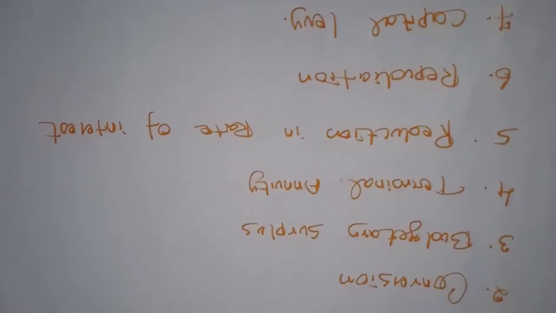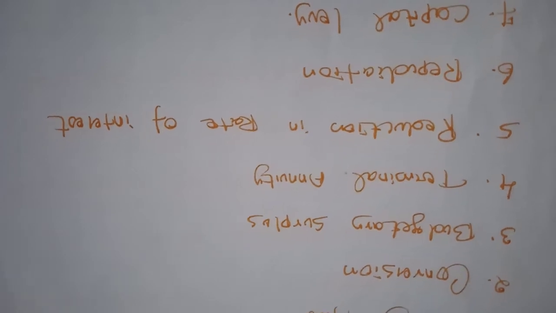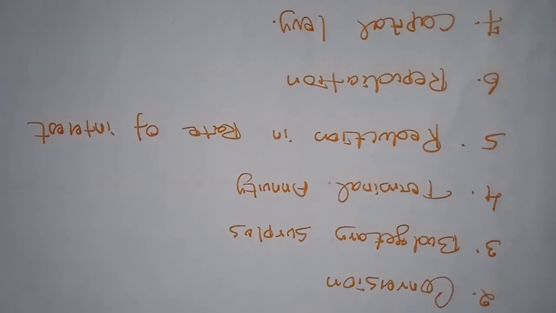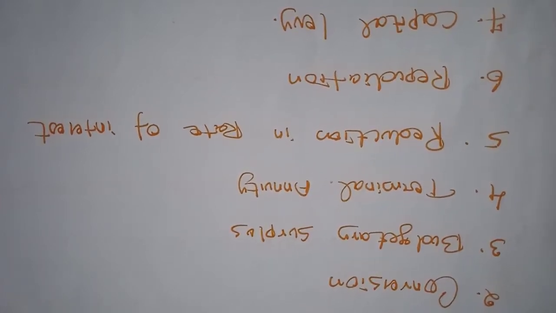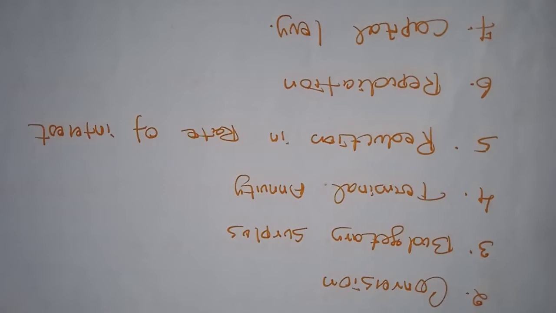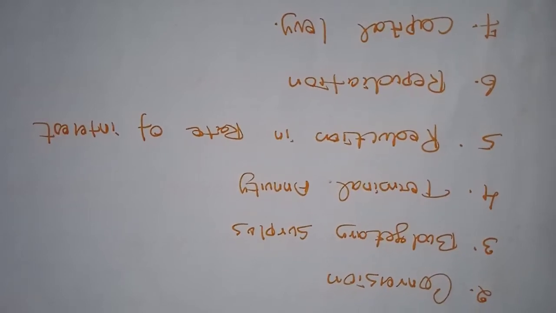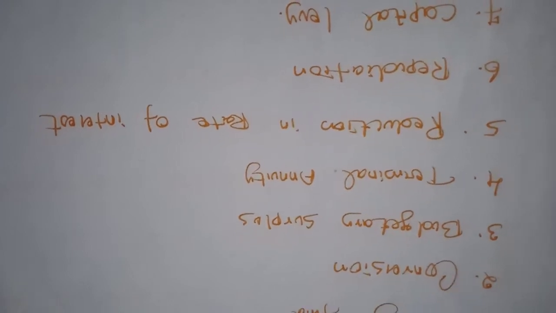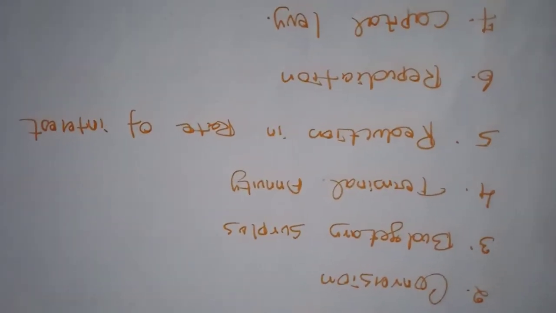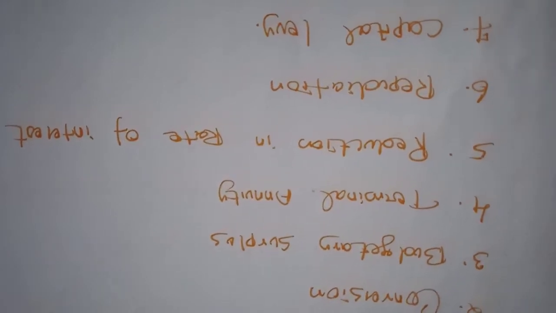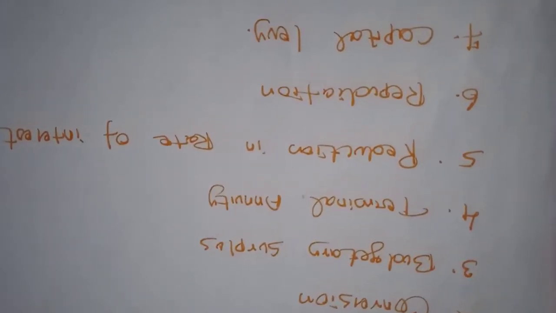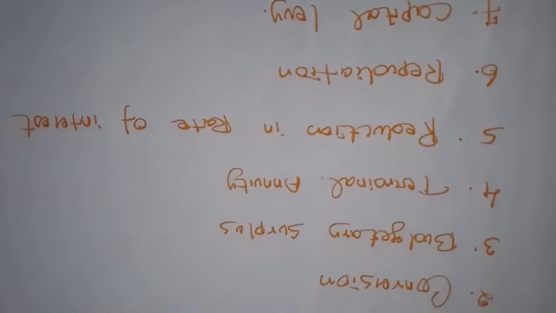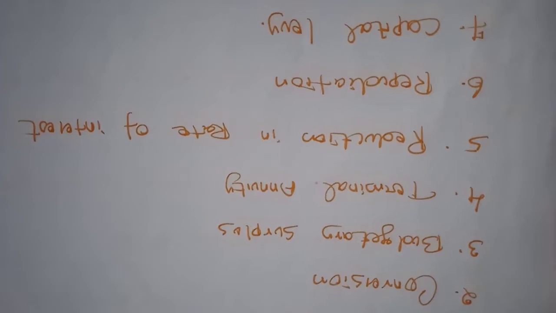Next, terminal annuity. Terminal annuity is one type of installment system. In this terminal annuity method, the government pays off the public debt on the basis of terminal annuity in equal annual installments. This is the easiest way of paying off the public debt. For example, if 1,000 crores is the public debt of the government, it will be paid in equal installments, such as 100 each.